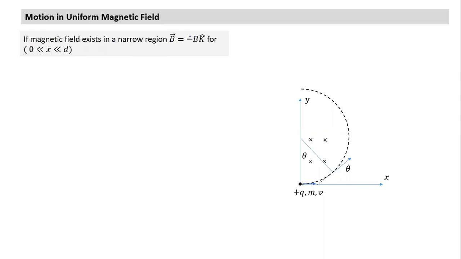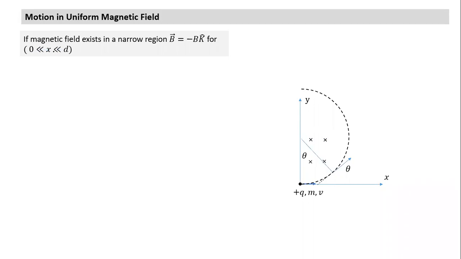Negative indicates that the direction is along the minus k cap direction. So if it is x and y, the direction of field is into the plane of paper. And it exists only from what region to what region? Do we understand this expression? Yes, sir. It is not infinite.